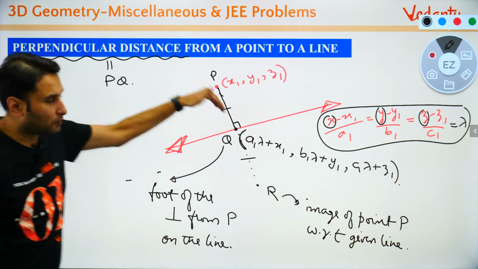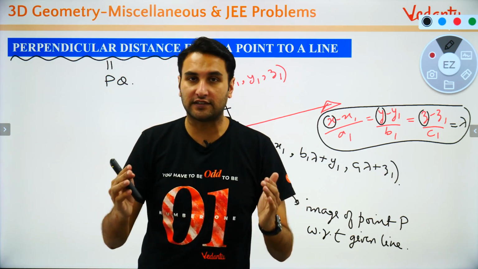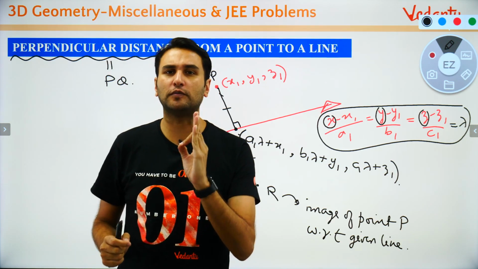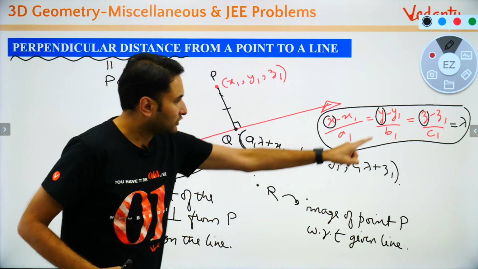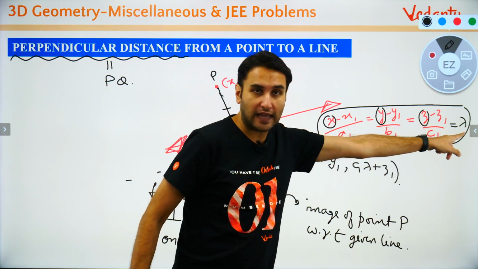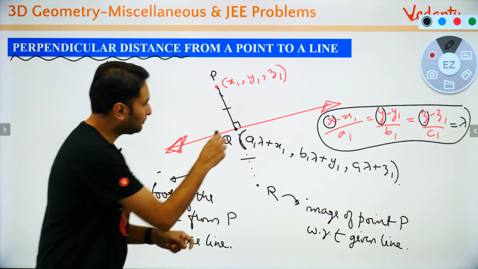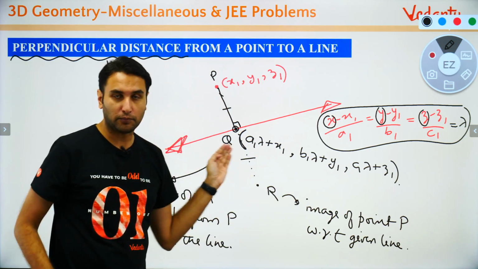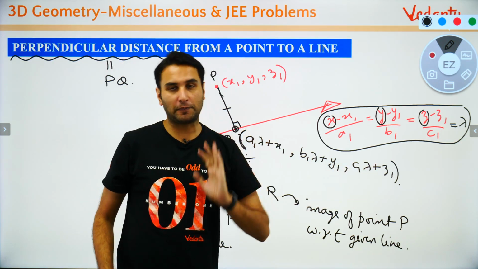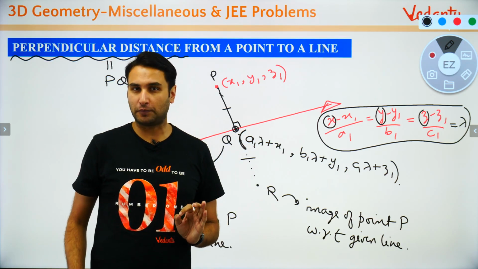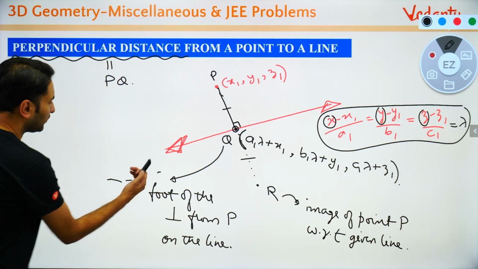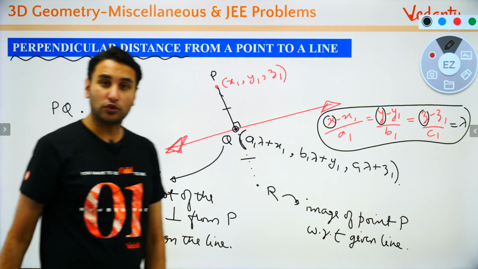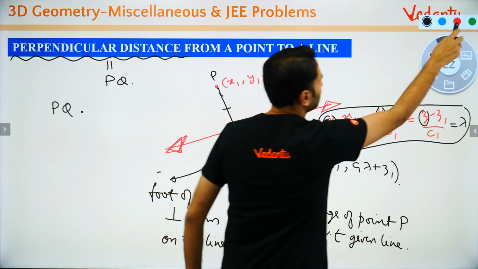समझ में आया? तो प्रॉब्लम का स्टेप 1 क्या है बच्चों? स्टेप को सुन लो ध्यान से, ये प्रॉब्लम बहुत ही स्टैंडर्ड है. इट्स अ वेरी स्टैंडर्ड प्रॉब्लम. You need to understand the method because problem is super simple. Step 1, using the equation of line, using the lambda, write down the foot of the perpendicular, या take any point Q on the line in this format. एक point आ गया. If this point is foot of the perpendicular, then बच्चों क्या होगा? If it is foot of the perpendicular, then PQ dot what is the direction of the line बच्चों? What is the direction of the line?